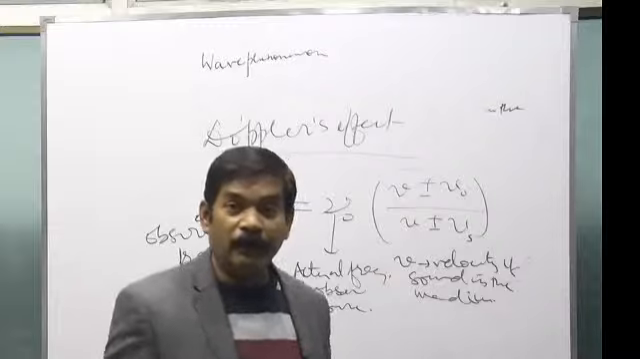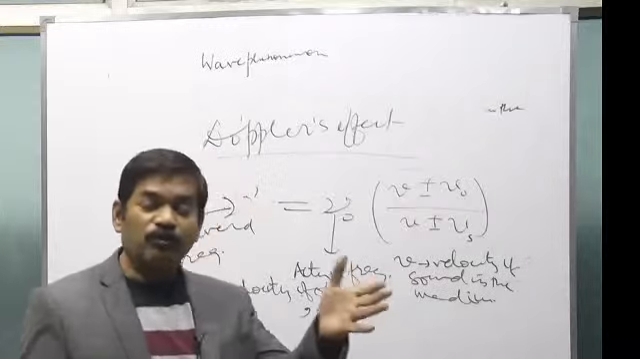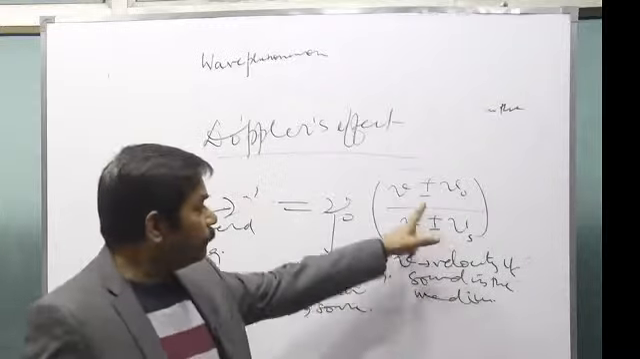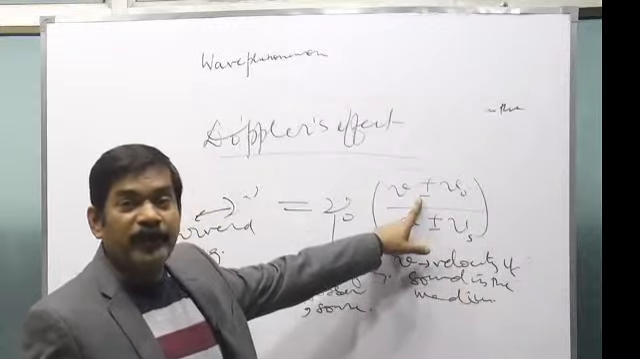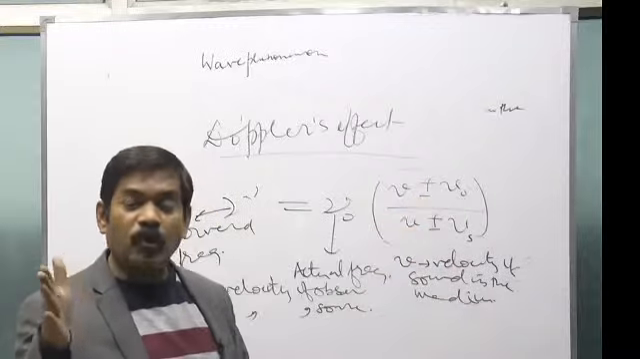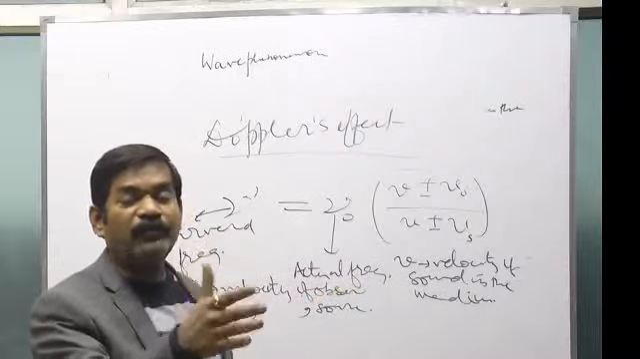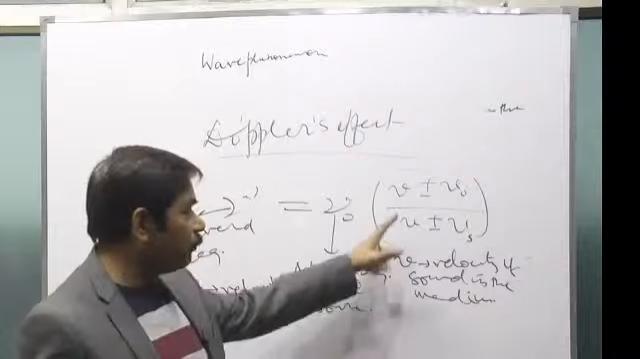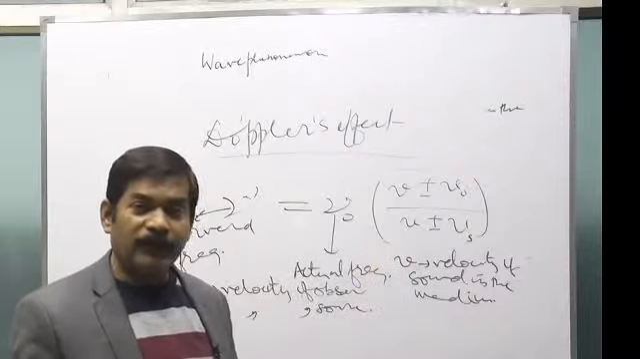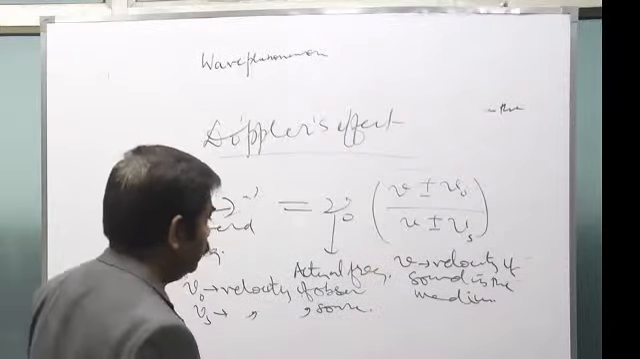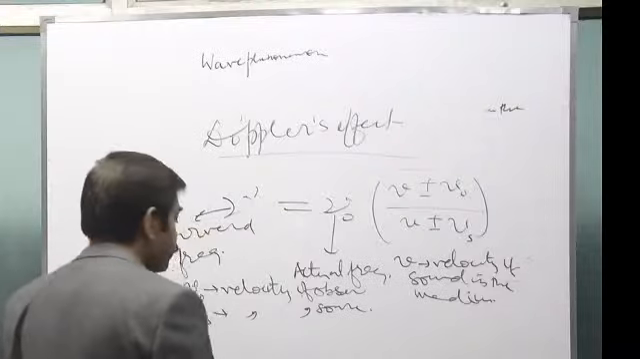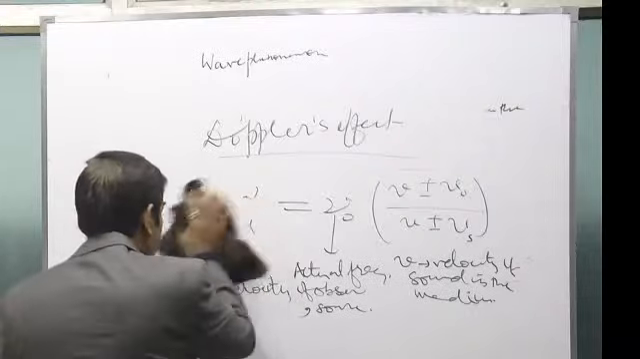So it is the opposite, right? If the observer goes towards the source, take plus; if the observer goes away from the source, minus. If the source goes towards the observer, minus; if the source goes away from the observer, it has to be plus. Is that clear? Okay? So it is this. Now see, this is the Doppler's effect. Doppler's effect means what?